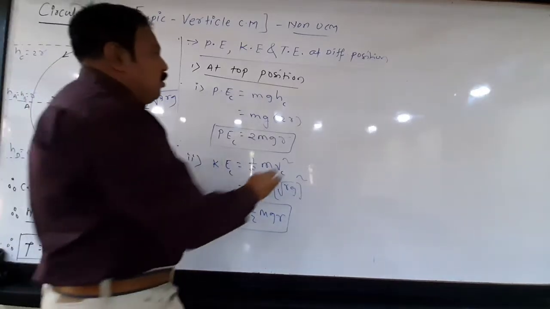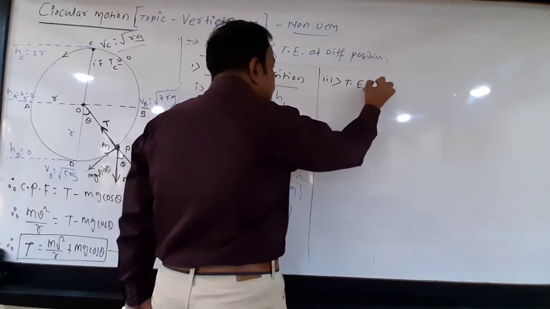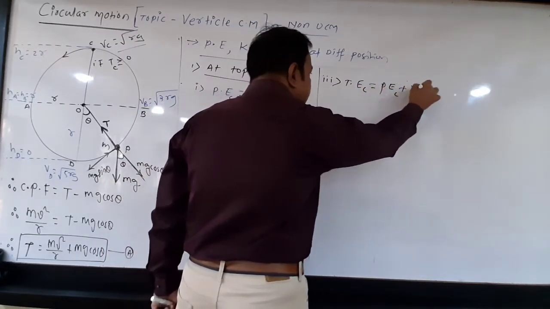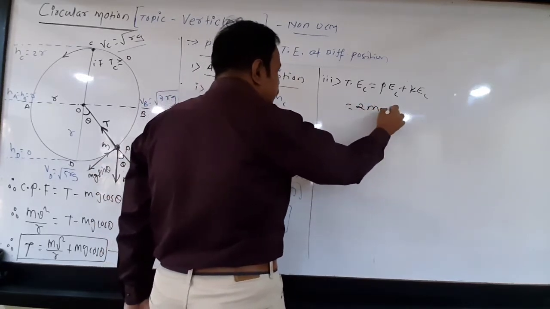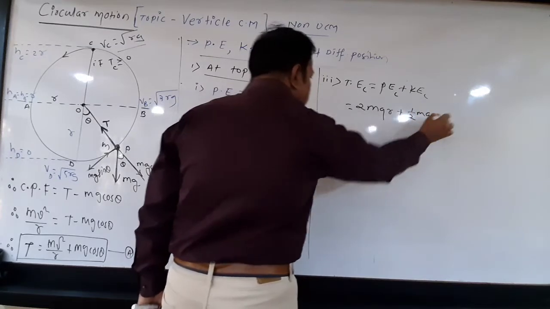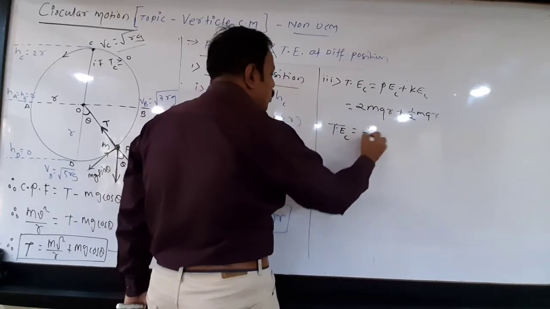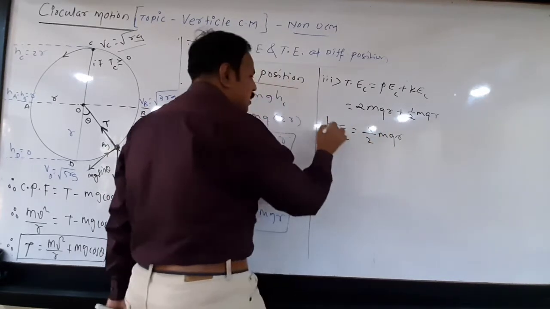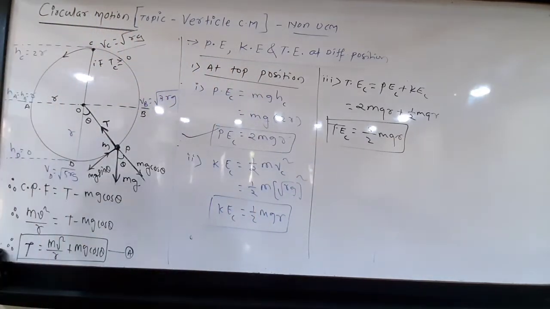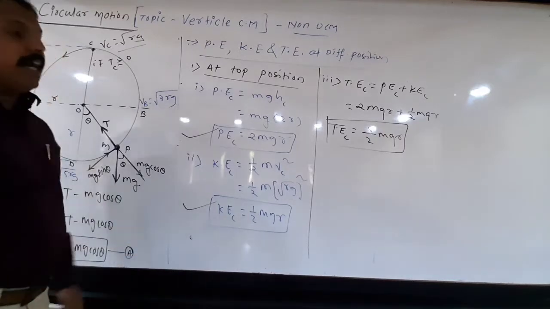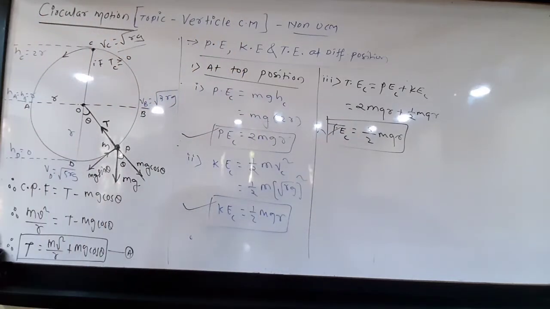Okay. Now, what is total energy at top position? Number 3. Total energy at C is nothing but potential energy at C plus kinetic energy at C. So that is equal to potential energy at C means twice mgr plus 1 by 2 mgr. So total energy at point C is equal to 5 by 2 mgr. This is an important value. This is the formula to calculate potential energy at top position. This is the formula to calculate kinetic energy at top position. And this is the formula to calculate total energy at top position.